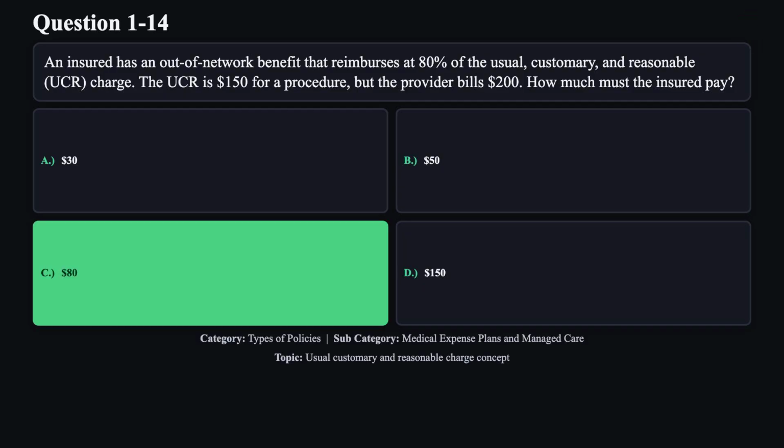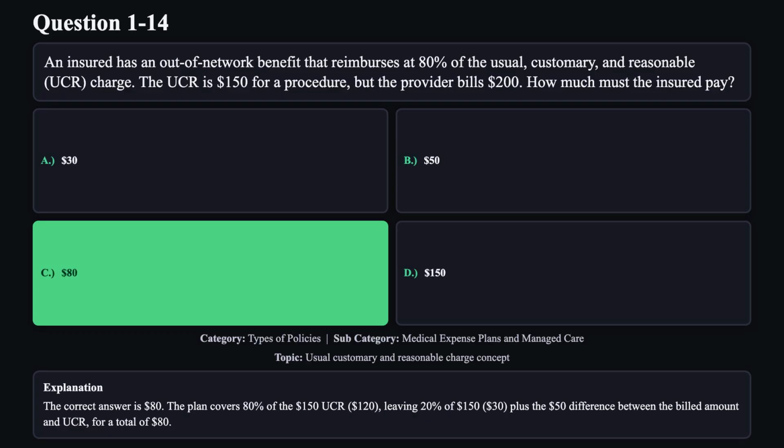The correct answer is C. The correct answer is $80. The plan covers 80% of the $150 UCR, $120, leaving 20% of $150, $30, plus the $50 difference between the billed amount and UCR for a total of $80.